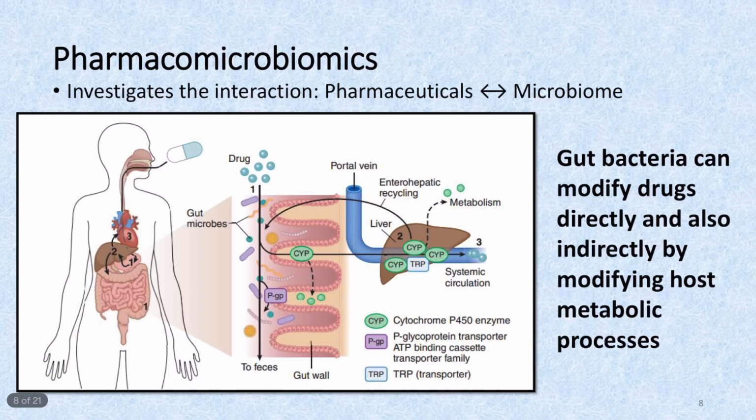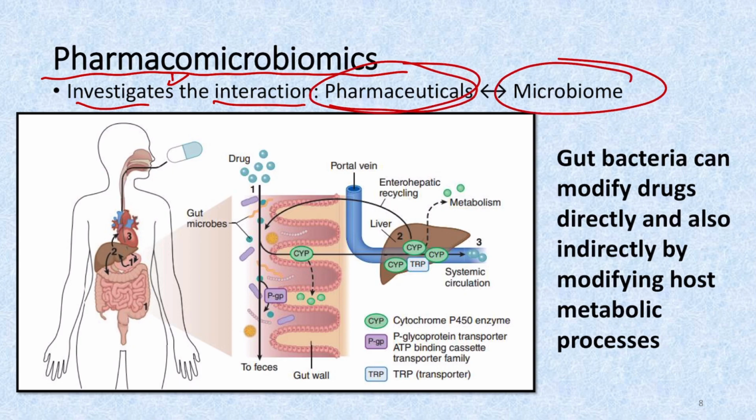Now coming to the next thing, that is pharmacomicrobiomics. It is the science which investigates the interaction between pharmaceuticals and microbes, basically the microbiome. As you can see in this image, when a drug is taken orally, it has to go through several processes. It has to be absorbed from the intestine, then it enters the portal vein, then it goes to the liver, where metabolism can occur. In the intestine also metabolism can occur by the CYP enzymes, and some of the drugs can be directly effluxed back into the lumen with the help of P glycoproteins.